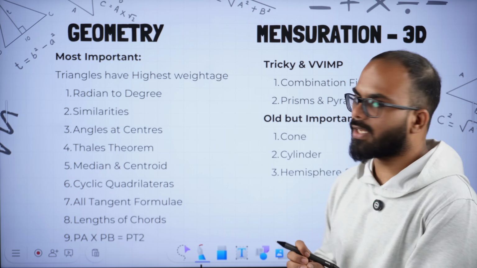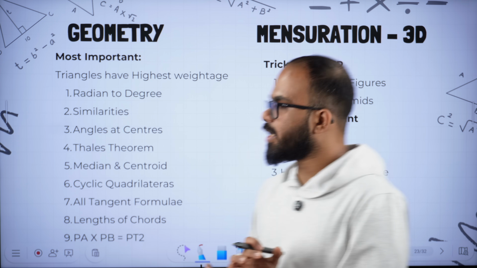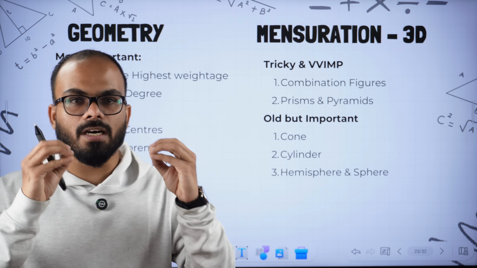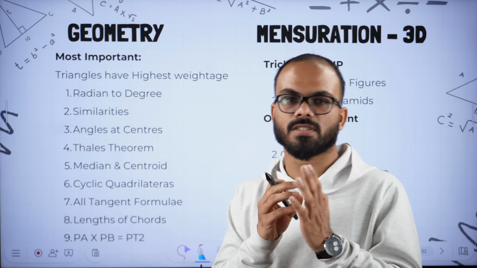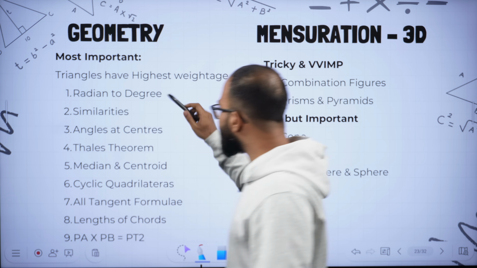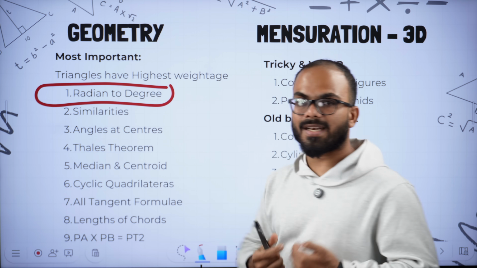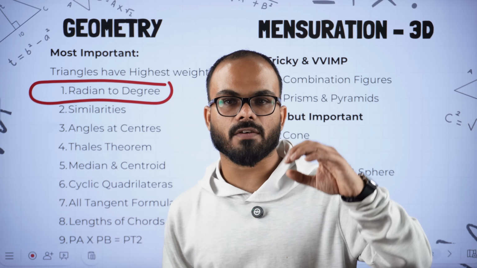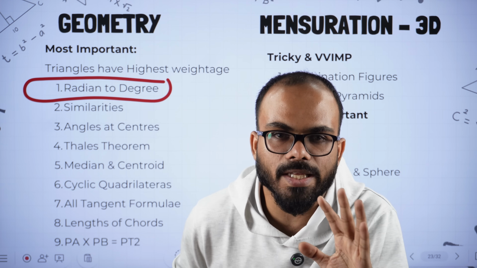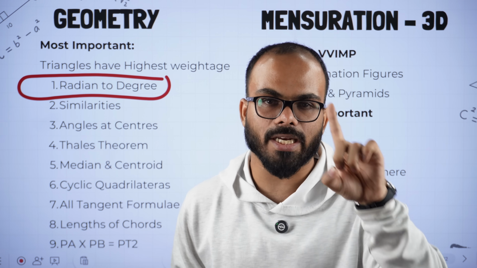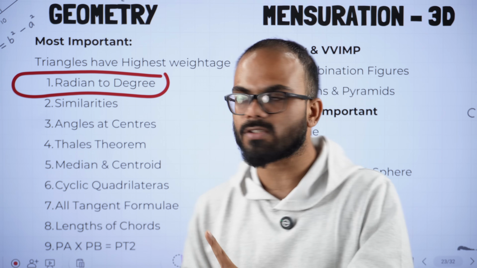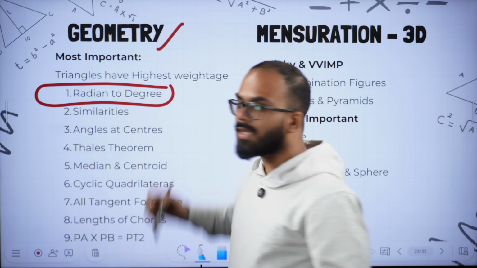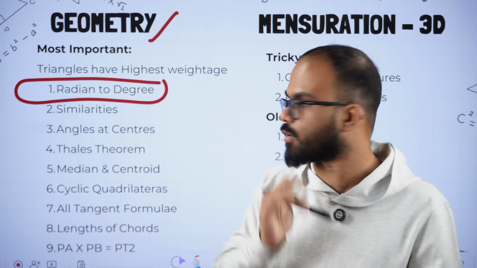Now the next chapter is geometry. Within geometry, triangles have the highest weightage. The maximum number of questions are from triangles, and there are a lot of questions on radian to degree conversion. We often tend to ignore radian to degree, but please don't ignore it. The radian topic is important. You will have questions on radians in geometry as well as in trigonometry.